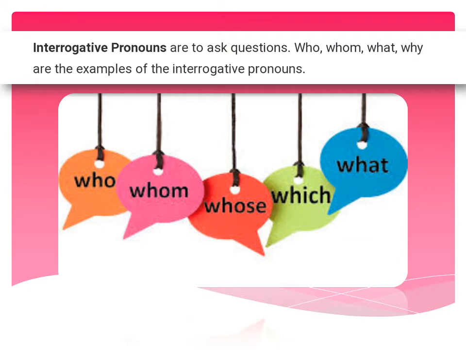Next type is interrogative pronouns. Interrogative pronouns are used to ask questions. Who, whom, what, why are examples of interrogative pronouns. So interrogative pronouns are used in a question sentence when you are questioning someone, like who, whom, whose, which, and what.